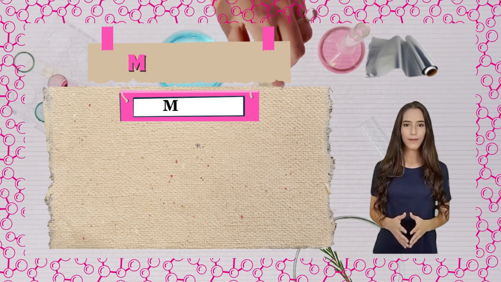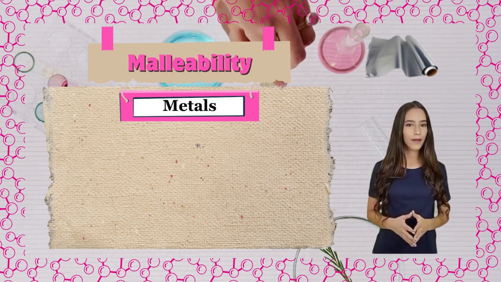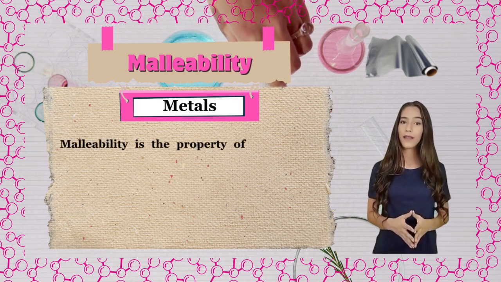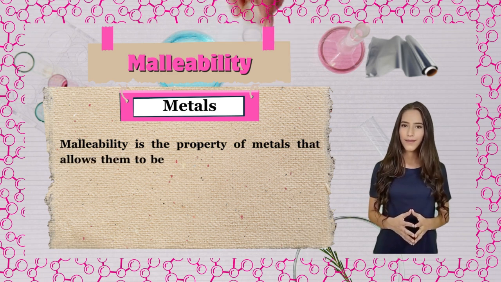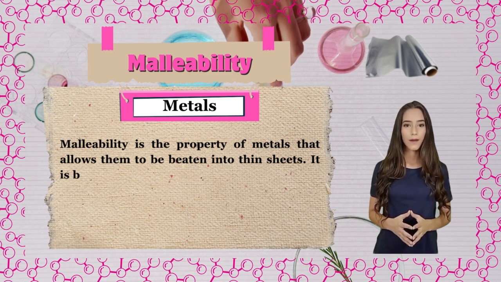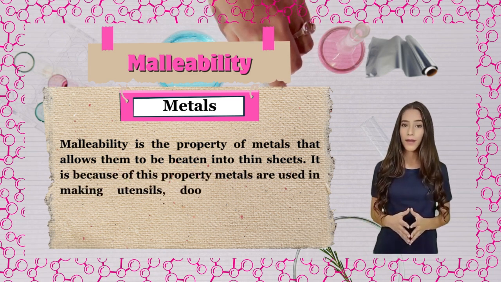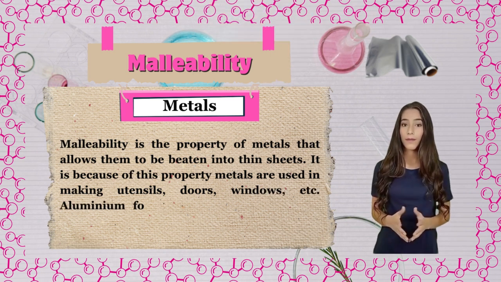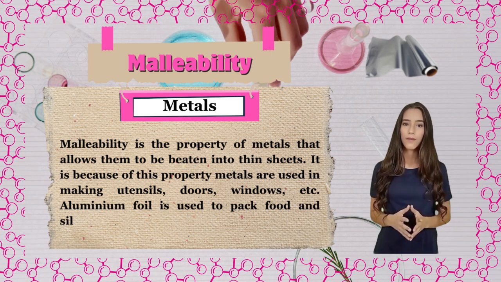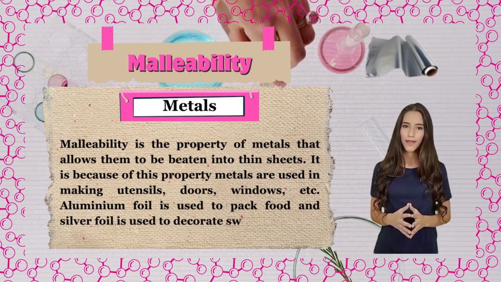Malleability. Metals. Malleability is the property of metals that allows them to be beaten into thin sheets. It is because of this property that metals are used in making utensils, doors, windows, etc. Aluminium foil is used to pack food and silver foil is used to decorate sweets.